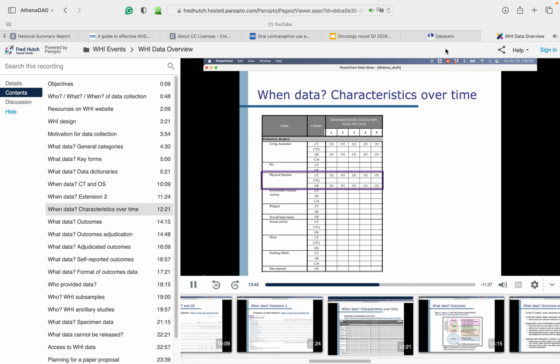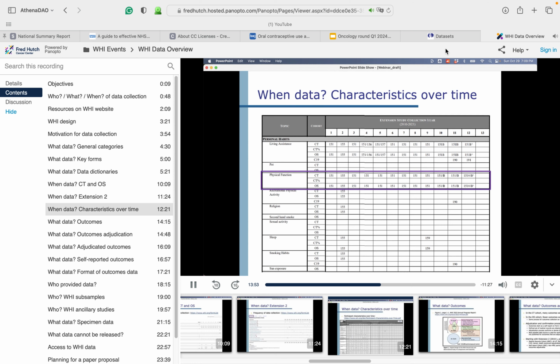Moving to the first extension, data on physical function was collected on Form 151 annually in both the clinical trial and observational study participants. And in Extension 2, data on physical function continued to be collected annually on Form 151, with the exception of year 2, or 2011, when it was actually collected on Form 155. This matches what we saw when we looked at the frequency of form collection over time.